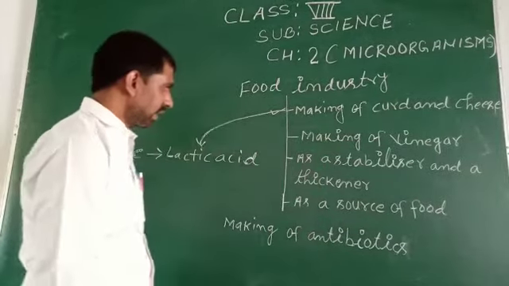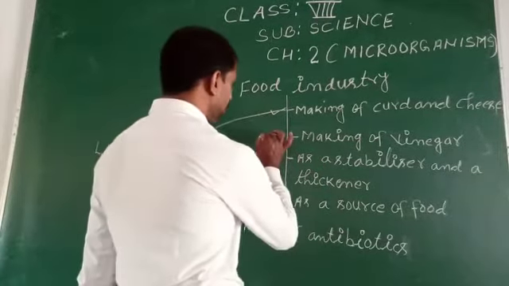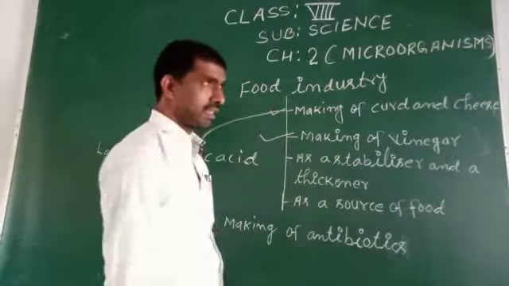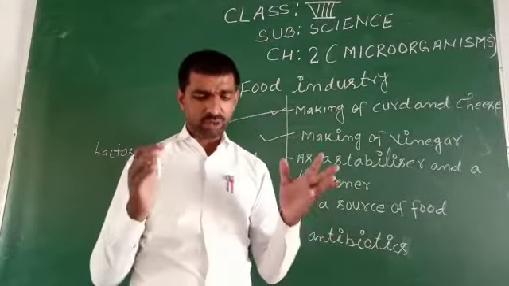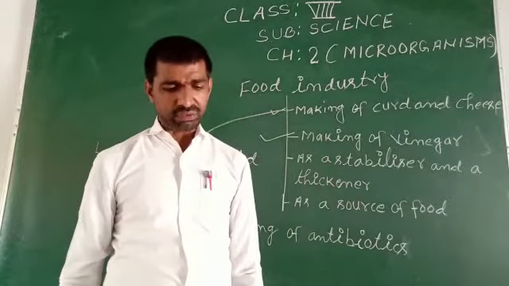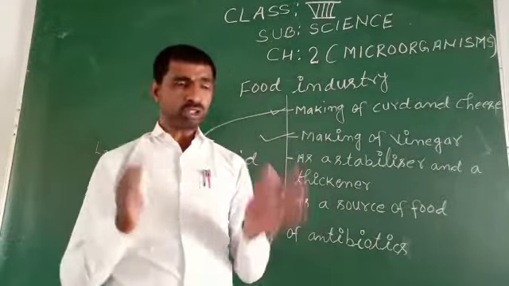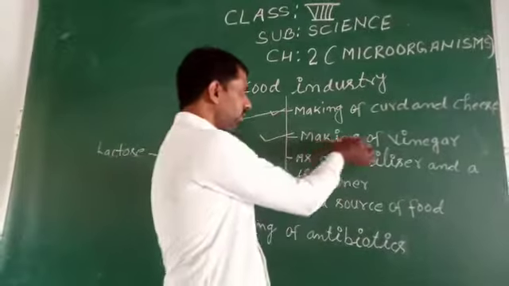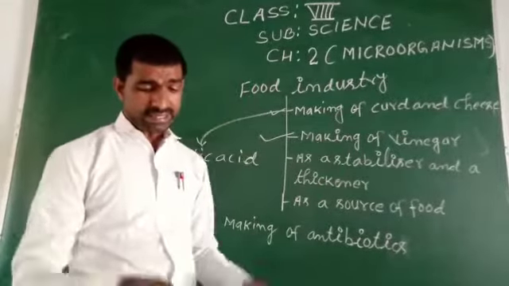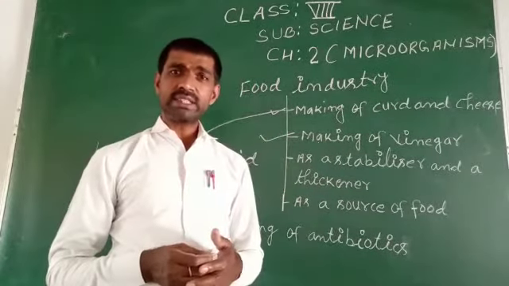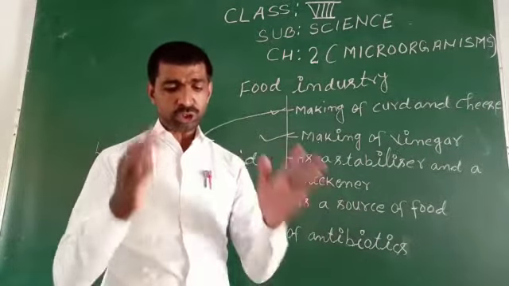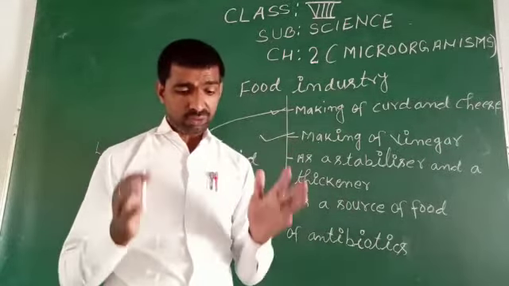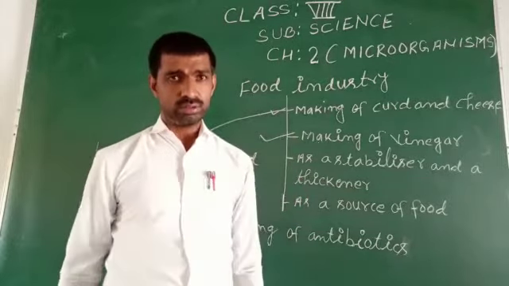After that, I am going to describe the making of vinegar. How is vinegar formed? Let us see. Yeast cells break down the sugar found in the fruit and convert it into alcohol.